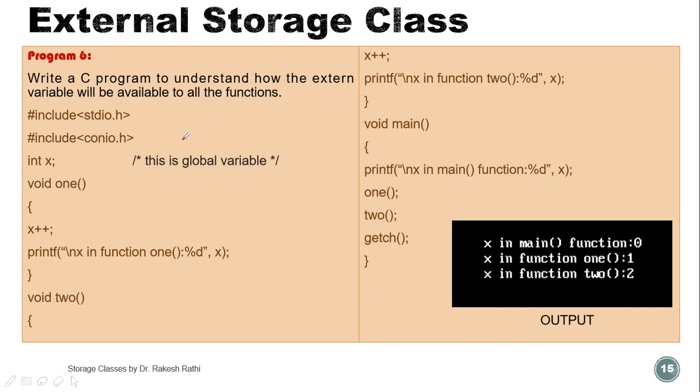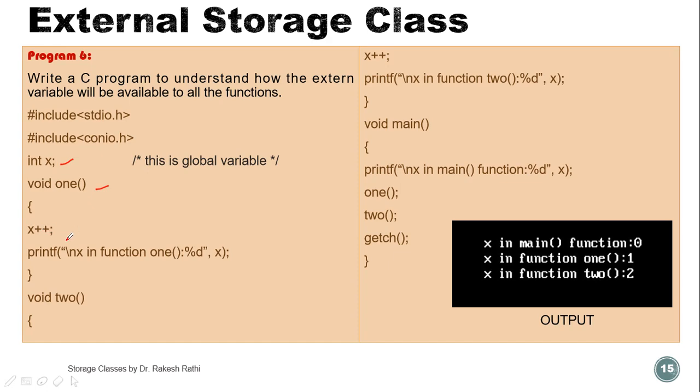Write a C program to understand how the external variable will be available to all the functions. Include stdio.h, conio.h, int x, void f1. The integer x is declared globally because it is declared outside the main function and outside all the user defined functions. Void f1 is a user defined function.